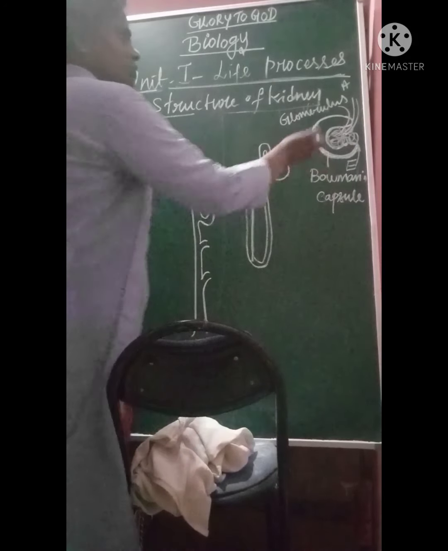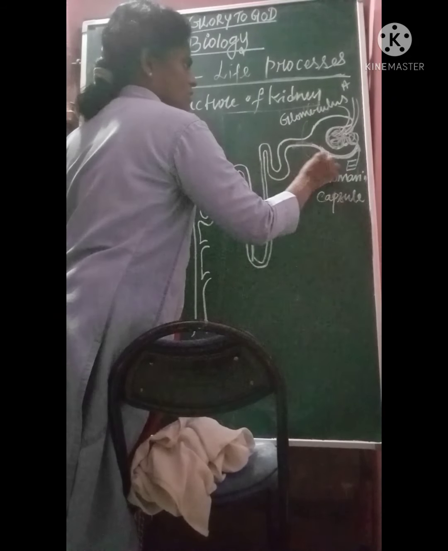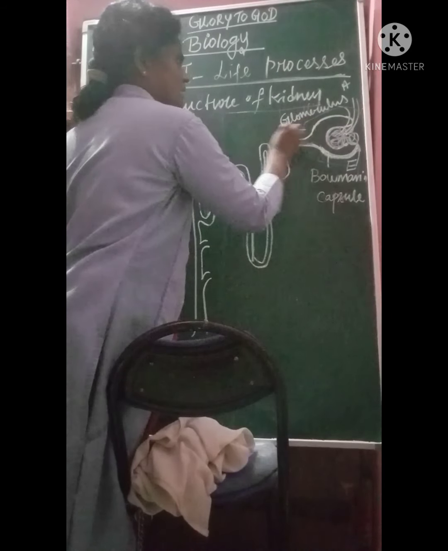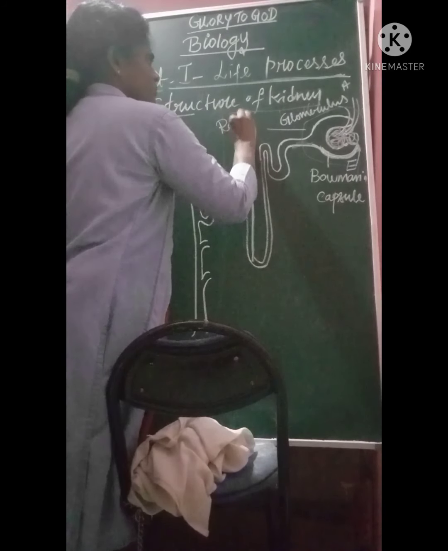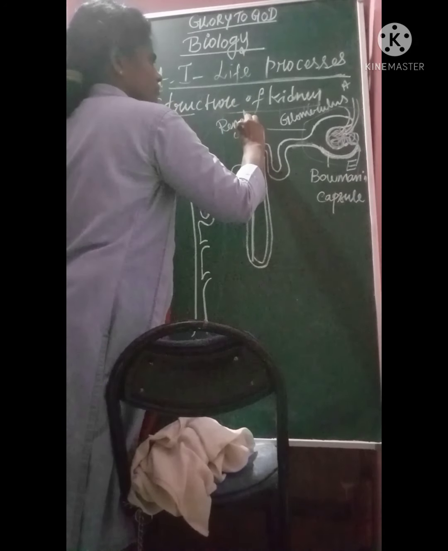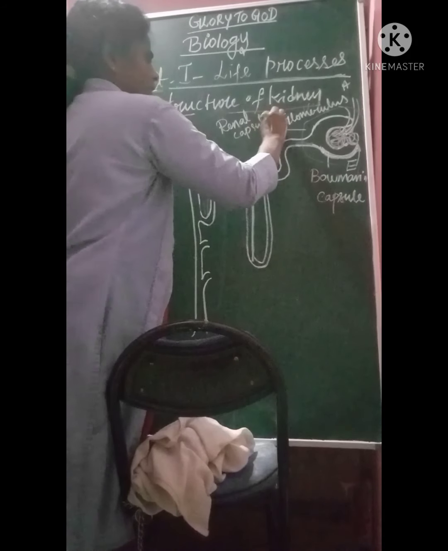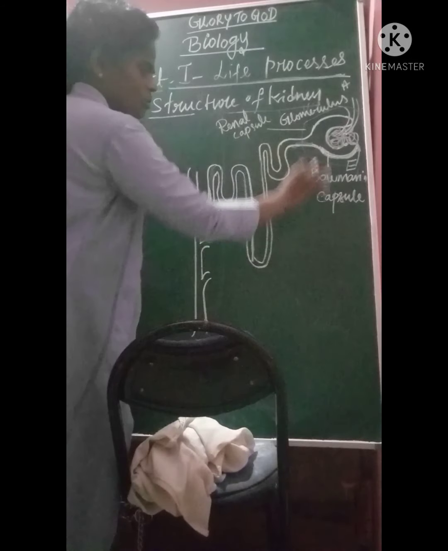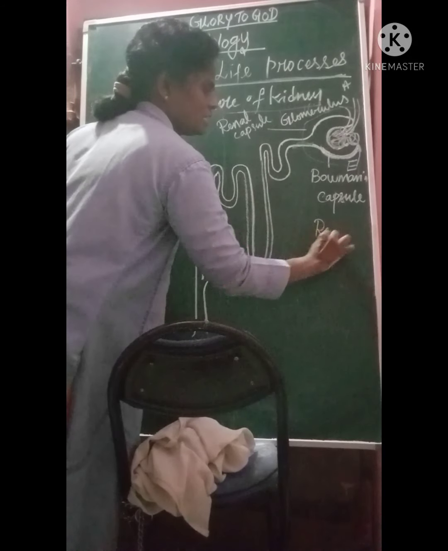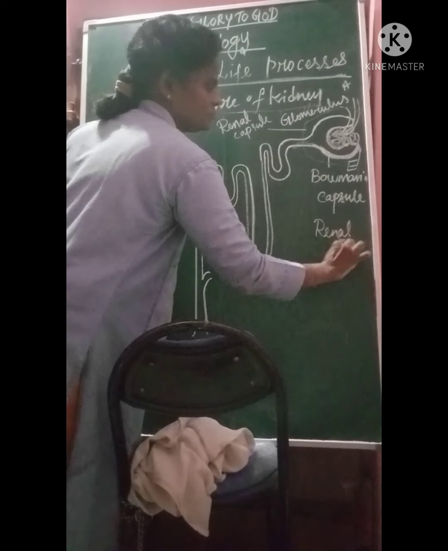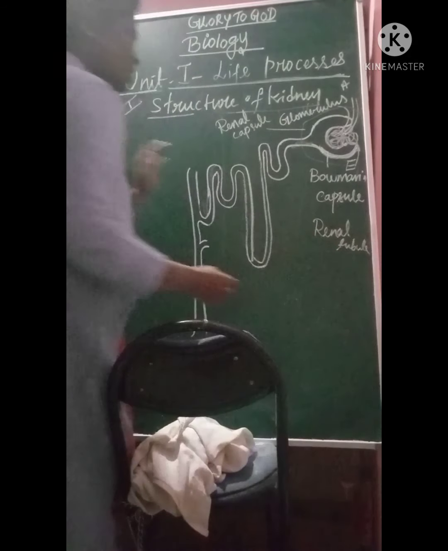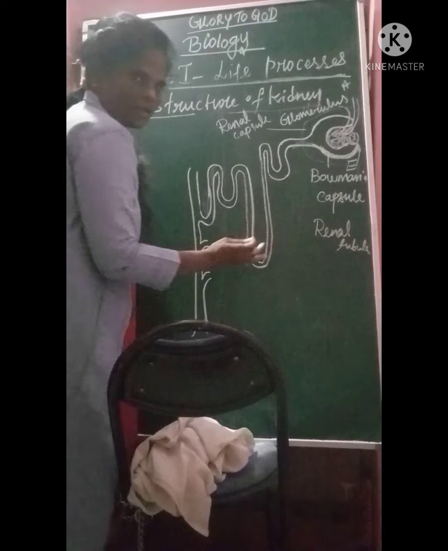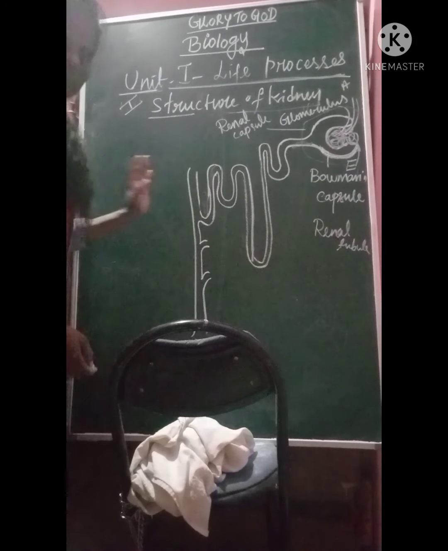The glomerulus and Bowman's capsule together we can call the renal capsule. Maybe you will get a question on this. The other part is a tubular structure, which we call the renal tubule. Here we have three different parts in the renal tubule. Let us see what all the parts are.